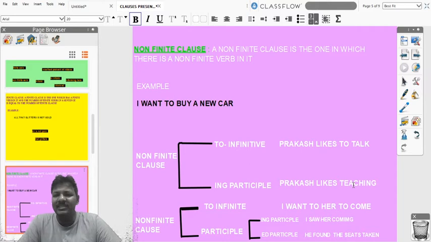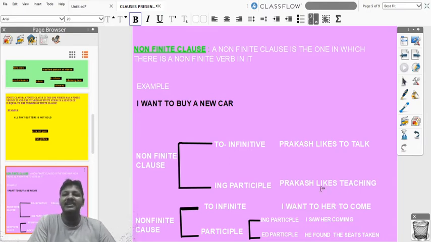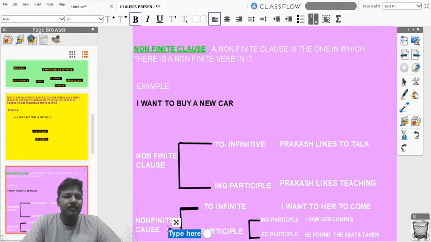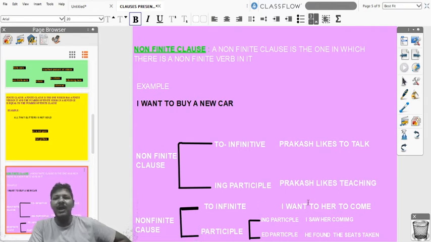Here who likes teaching? Prakash only likes teaching, but not you, but not someone. Prakash likes teaching. Here the subject Prakash is implied here. So next diagram, non-finite clause with subject in to-infinitive. For example, I want her to come. I want only her to come.